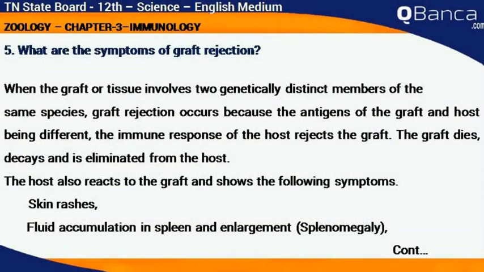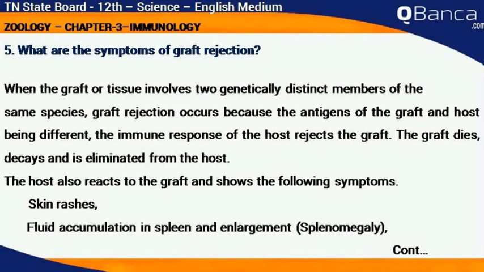What are the symptoms of graft rejection? When the graft or tissue involves two genetically distinct members of the same species, graft rejection occurs because the antigens of the graft and host being different, the immune response of the host rejects the graft. The graft dies, decays, and is eliminated from the host.